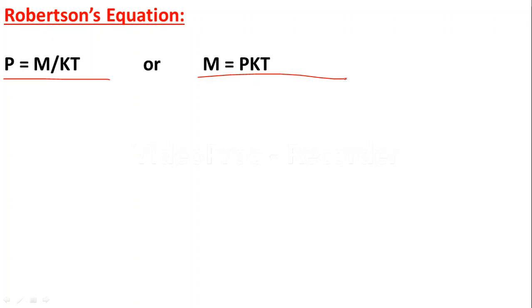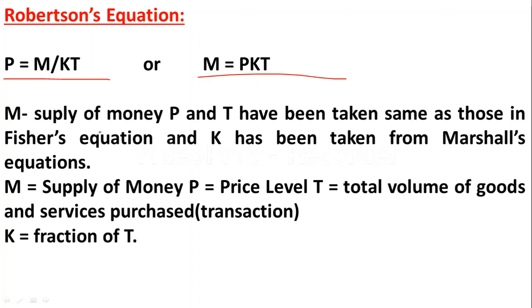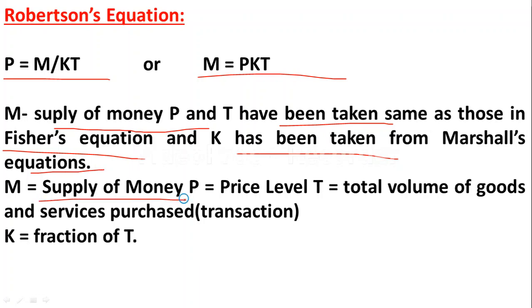So let us see Robertson's equation. Robertson's equation is P is equal to M upon KT, or M is equal to PKT. Here M is equal to supply of money. P and T have been taken the same as those in Fisher's equation, and K has been taken from Marshall's equation. M is equal to supply of money, P is equal to price level, T is equal to total value of goods and services purchased, and K is a fraction of T.